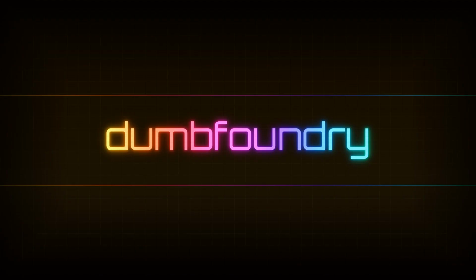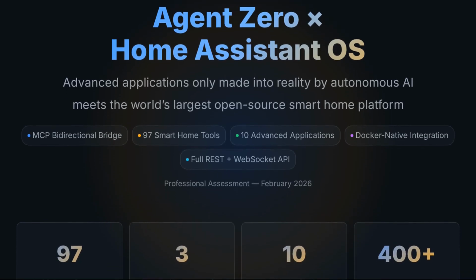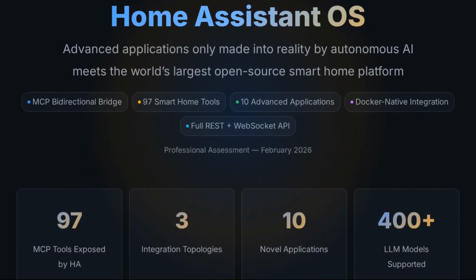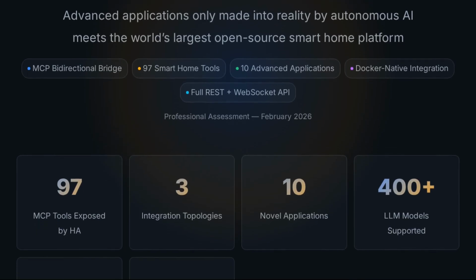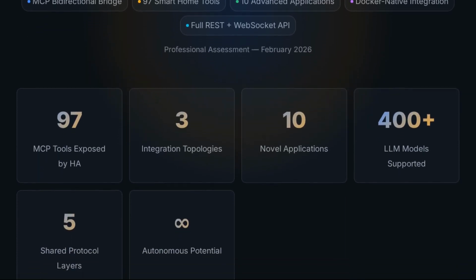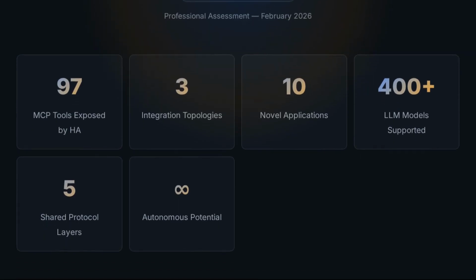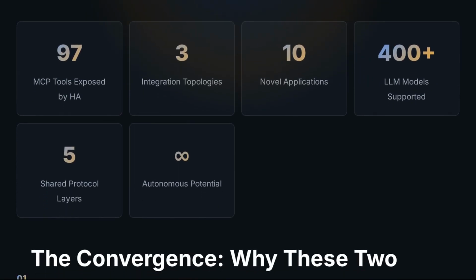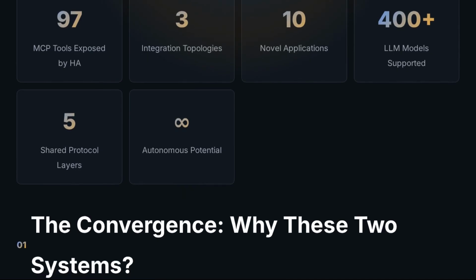Dumbfoundry. What happens when you connect the world's most capable autonomous AI agent to the world's largest open-source smart home platform? You get something neither system can achieve alone. A home that doesn't just react to triggers, but actually thinks, learns, plans, and adapts.